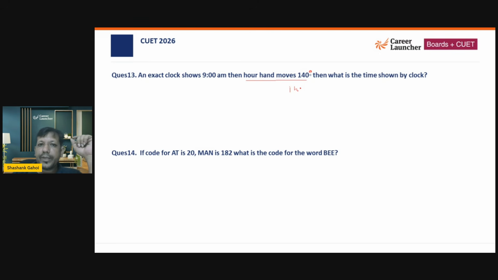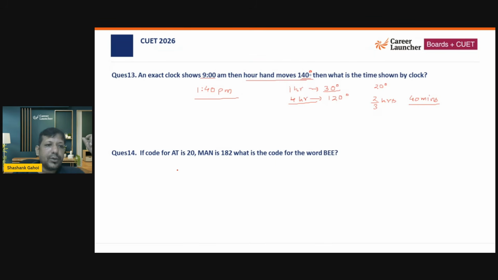In 1 hour, the hour hand moves 30 degrees. So in 4 hours, it will move 120 degrees. So I covered 120 degrees. Now the remaining angle is 20 degrees. For 1 hour it is 30 degrees, so 20 degrees should be covered in 2 by 3 hours, or I would say 40 minutes. So I am looking for a time that is 4 hours and 40 minutes after 9 a.m. 4 hours after 9 is going to be 1 p.m. So at this time it should be 1:40 p.m.